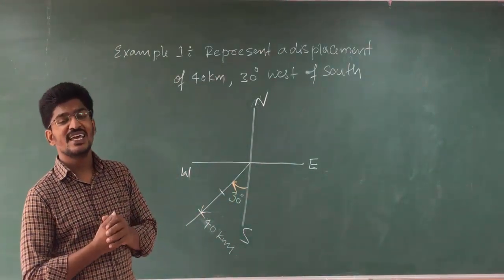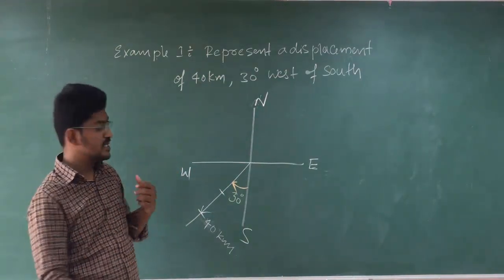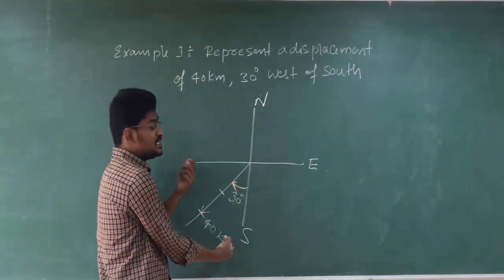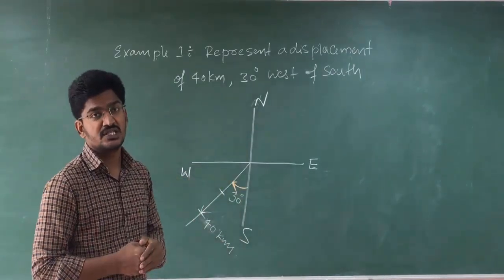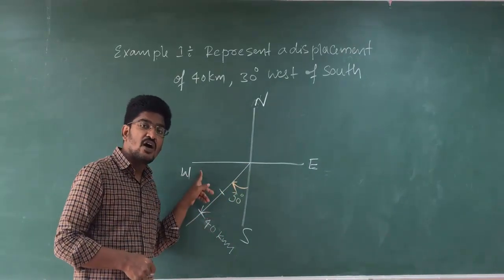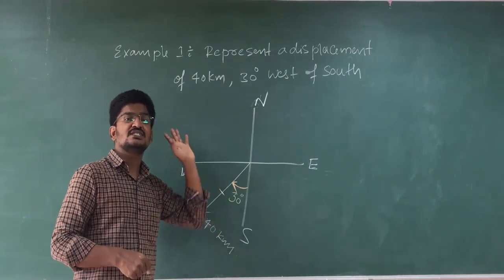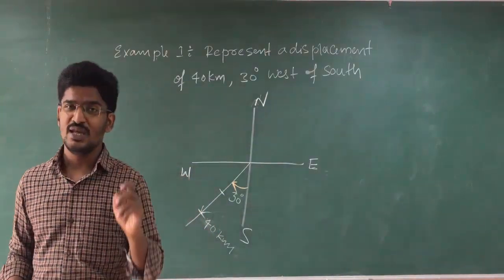West side of the south means this is the south, and west side means towards the west side. This is 40 kilometers. Clear? So 40 kilometers displacement towards west of the south with 30 degree. Clear? This is how you have to represent.